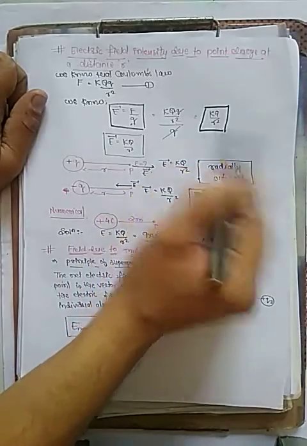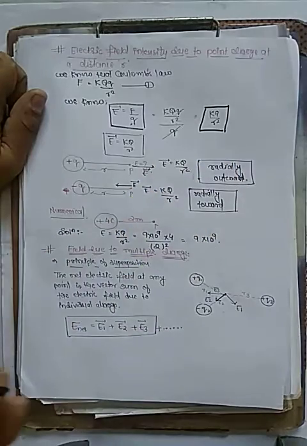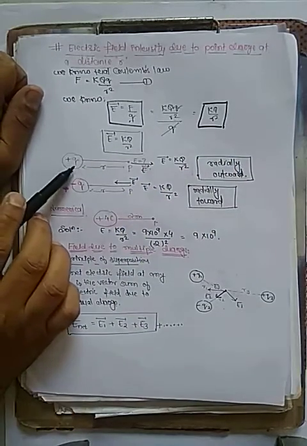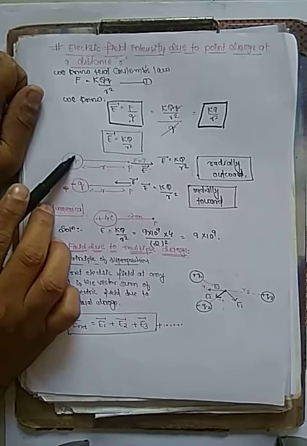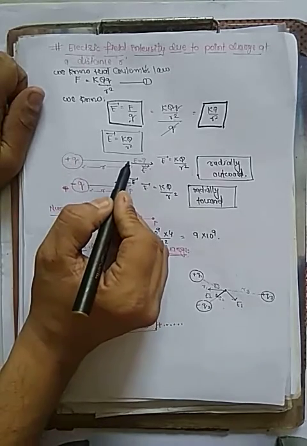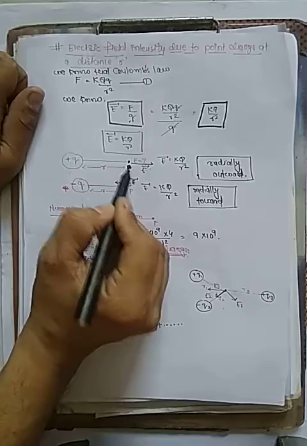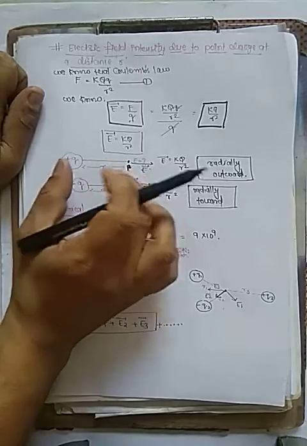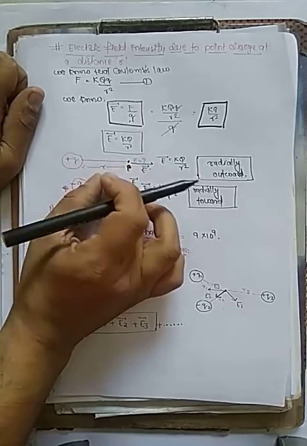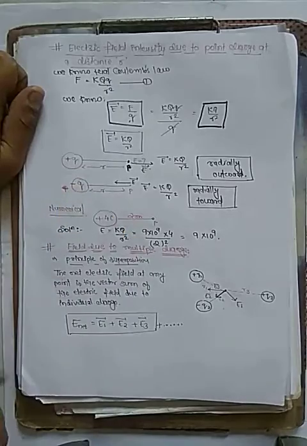For positive it is outside, for negative it is inside. You can understand with the help of this example. Suppose students, we have this positive charge, and we are standing outside at point P, and the distance from the charge to point P is R. What is the field?